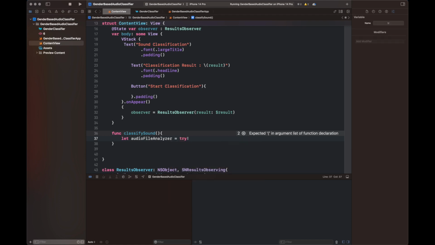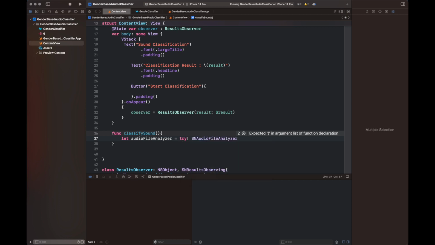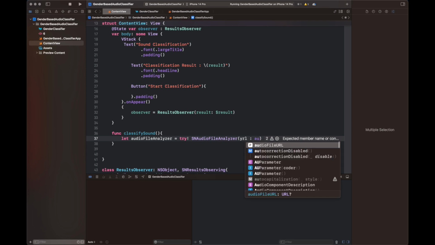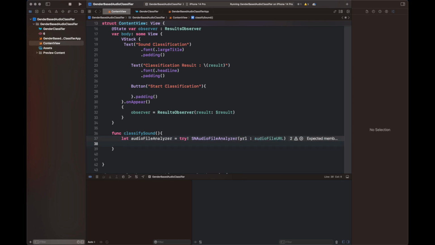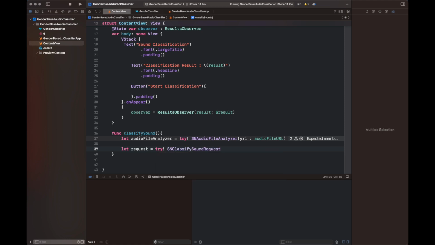So here I've written a function classifySound, which is going to basically get an audio file analyzer from the URL of the audio that we have added inside our project. After that, it is going to create a request, which is SNClassifySoundRequest, according to the model that we have added inside our Xcode project. And then it is going to basically process it. The audio file analyzer object is then going to add a request with the observer, the object of the result observer class, and after that it is going to call the dot analyze function for this audio file analyzer object.